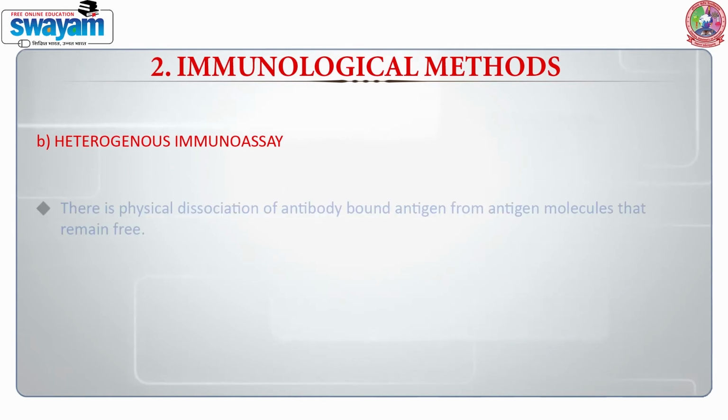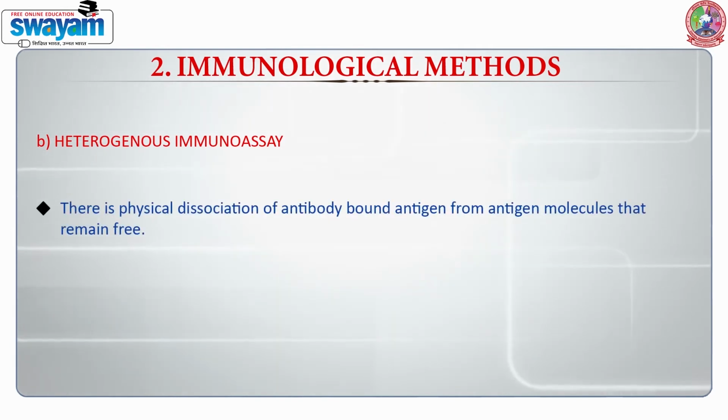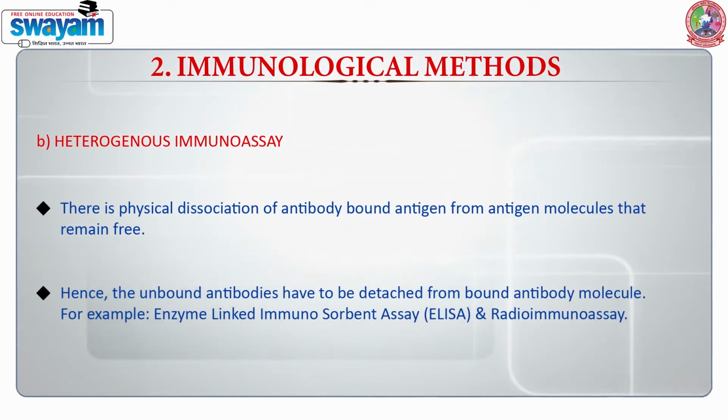Heterogeneous immunoassay: there is physical dissociation of antibody-bound antigen from antigen molecules that remain free. Hence, the unbound antibody has to be detached from bound antibody molecules, and examples include enzyme-linked immunosorbent assay and radioimmunoassay. The applications of ELISA technology and enzyme immunoassays are widely accepted for identification of the most frequent foodborne pathogenic microorganisms like Listeria monocytogenes along with Salmonella enterica. Nowadays, fully automated and complete food pathogen detection systems are also commercially available.